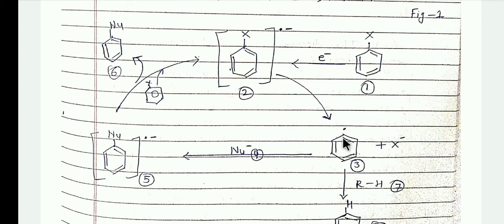This aryl radical reacts with the nucleophile and forms the aryl anion radical. In this way, the chain is continuously propagated.